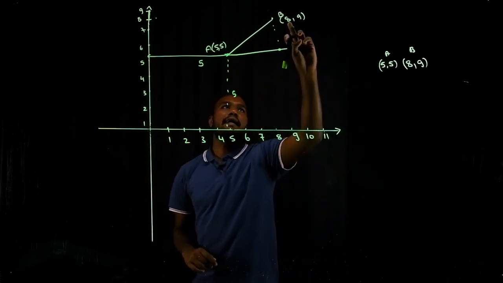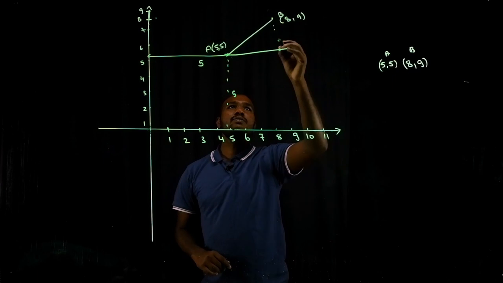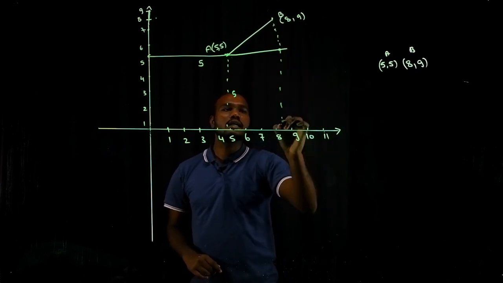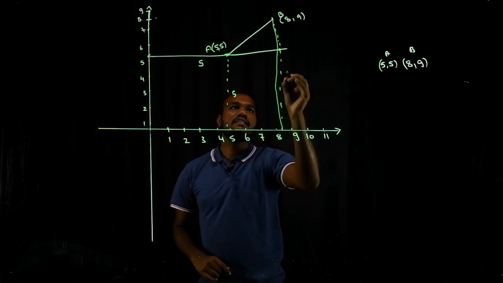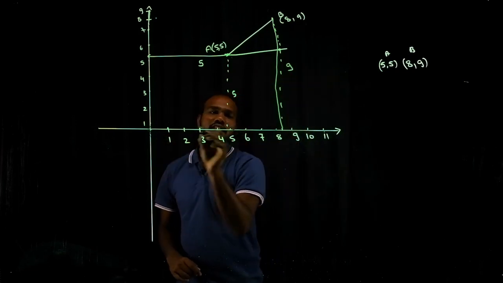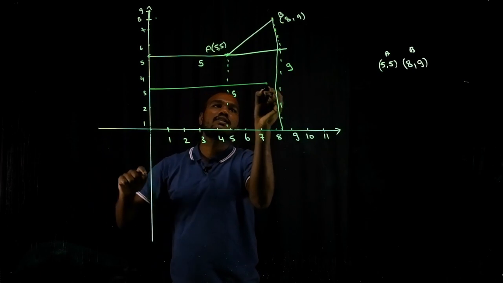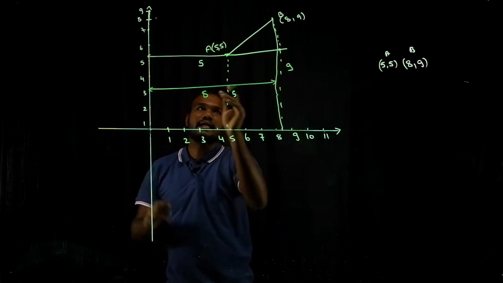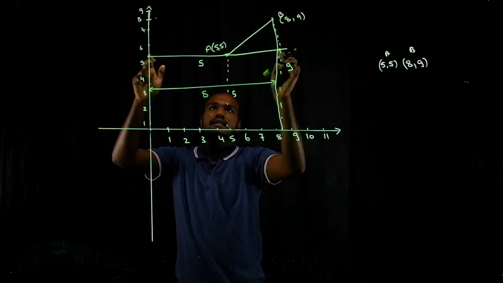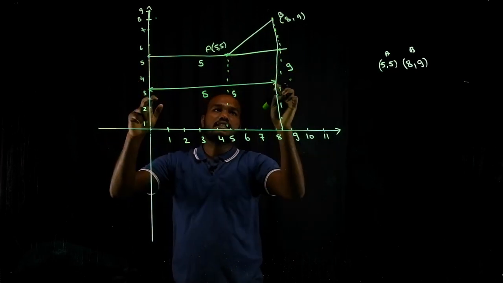Here, see here, 8, 9. 8, 9 means what? From here to here, this is 9. From this distance to this distance, that means this whole distance is how much? 8. This is 8. This distance is 8. This distance is 5. This distance is 8.